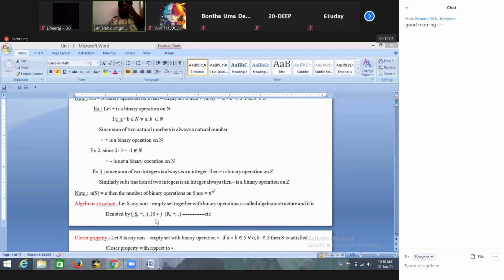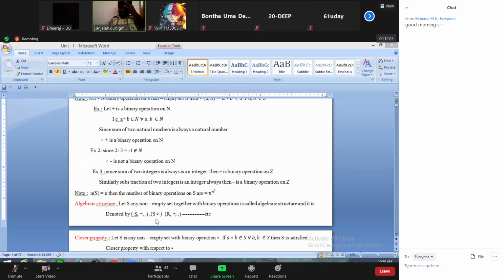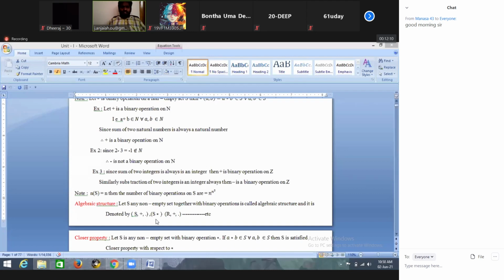Okay. Next, for example, I want to define some different kind of operations, and we need to check first whether those are binary operations or not. For example, I want to define a function star on integers: a star b is equal to a plus b plus 2 for all a, b belonging to Z. Then is star a binary operation on Z or not?